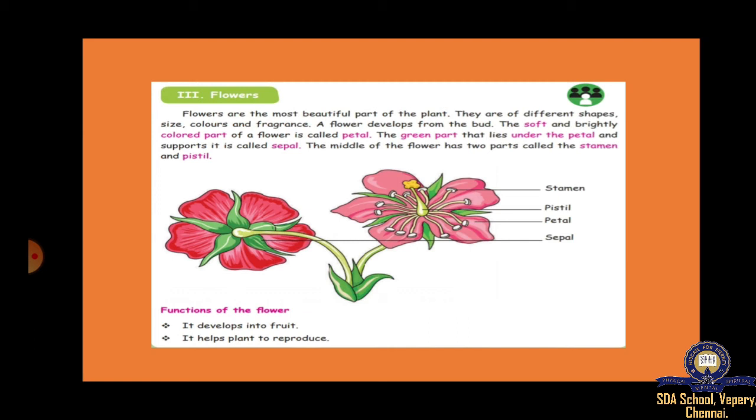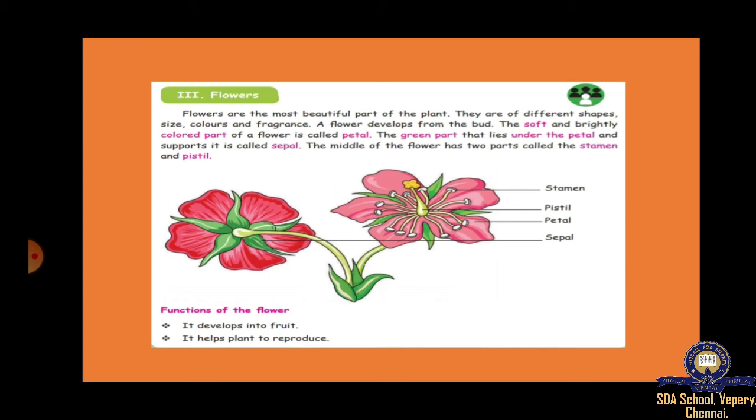Okay, now what are the functions of a flower? It develops into fruits. Fruits develop from flowers only. If you see a guava fruit, first a white flower will be formed, and from that only the fruit will come, right? Yes, and then it helps the plant to reproduce. Because of flowers only, many plants will come. Inside flowers, the pistil and the stamen help many plants to come. Reproduce means many plants to come. So these are the functions of flowers.